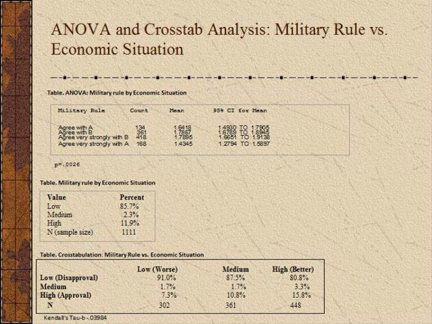For my second independent variable, the statistics are very comparable to the first one. The tau B is even more negative, suggesting a more negative relationship between the independent and dependent variable. However, it can be noted that when looking at those who highly approved of my independent variable, authoritarianism, or in this case military rule, as the dependent variable economic situation goes from worst to best, you can see that there is a gradual increase in the proportions.